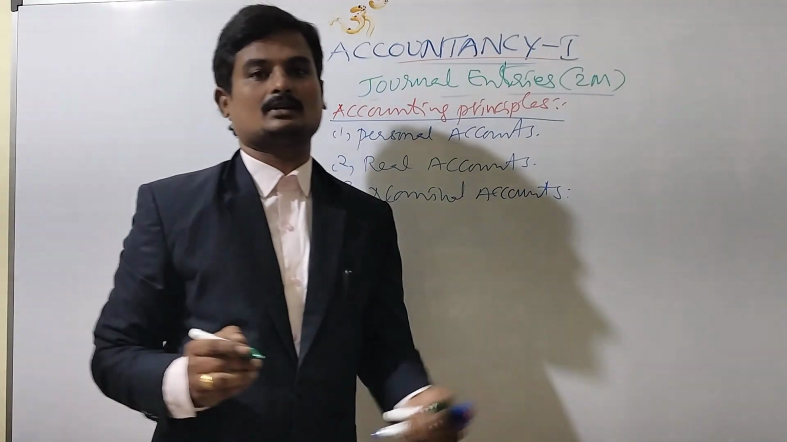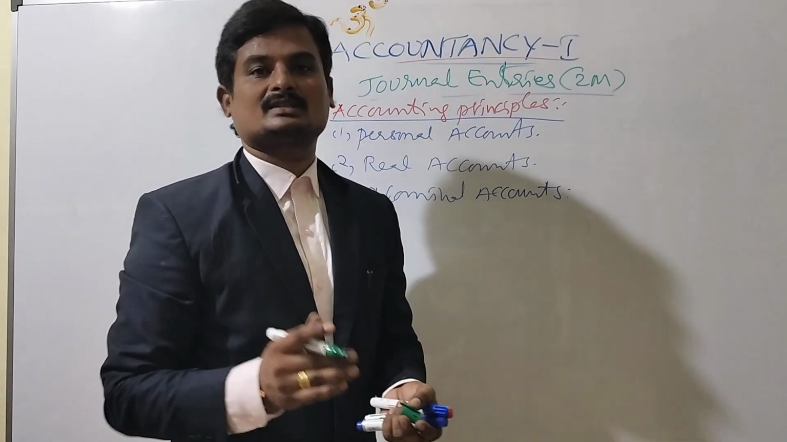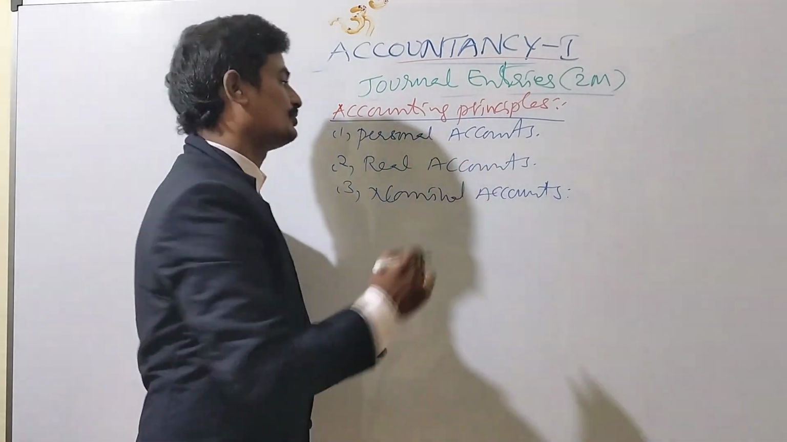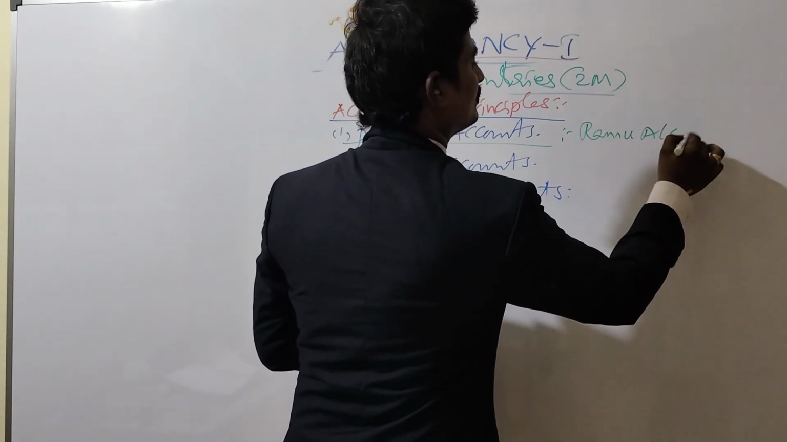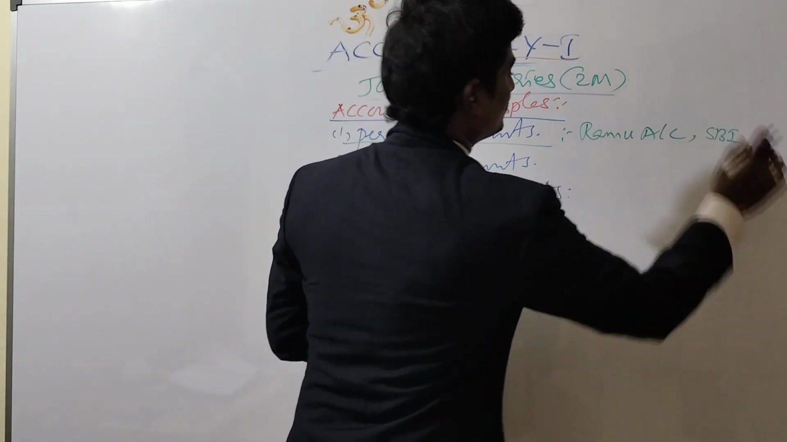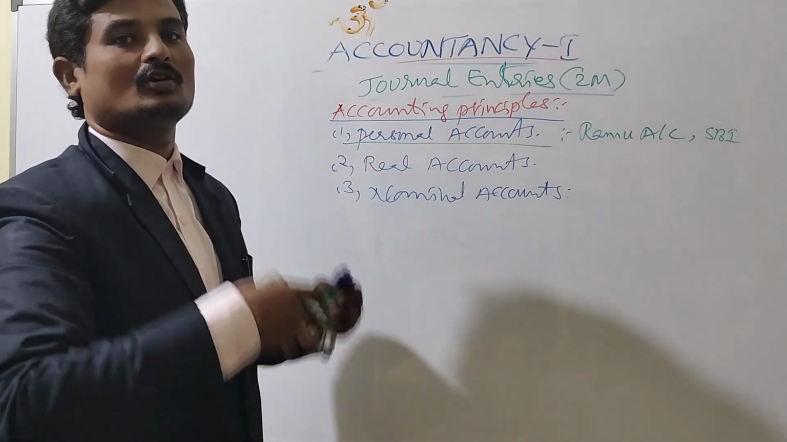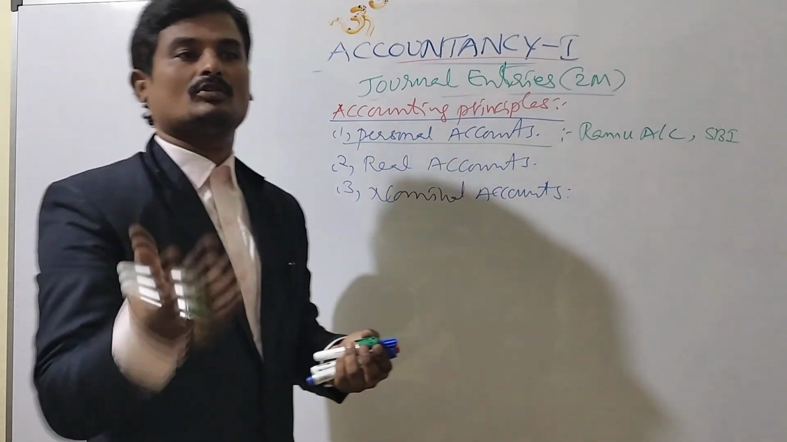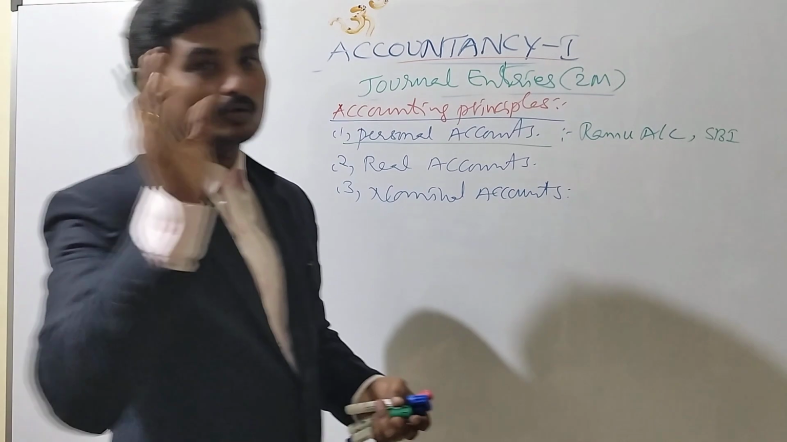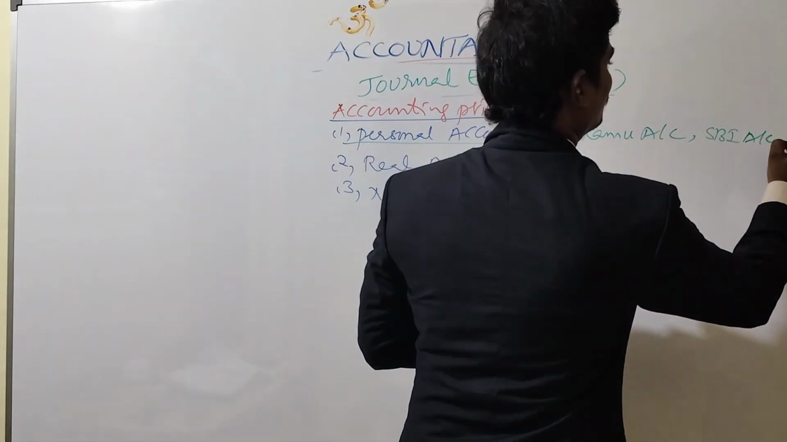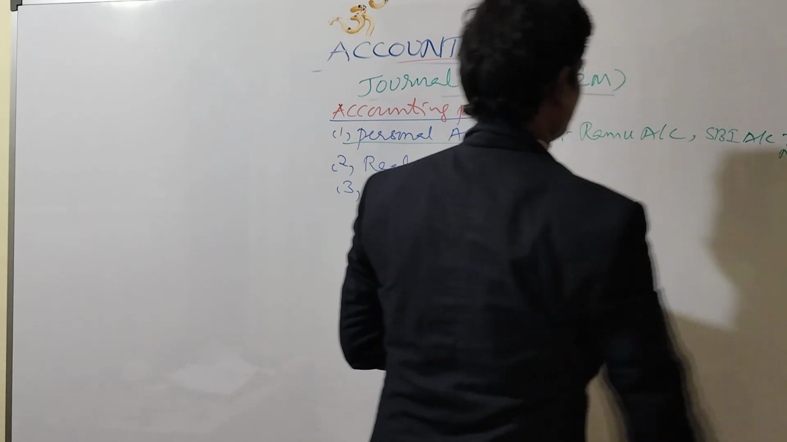What do you mean by a personal account? A transaction which consists of the name of a person is known as a personal account. For example, Ramu account, SBI account. Name of the person or any business organization or any institution or a school or a college. All these terms are considered as a person only. SBI account or TGMS Nekonda account, like this.